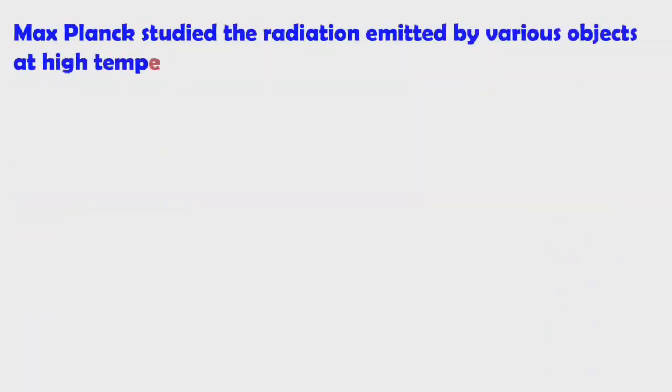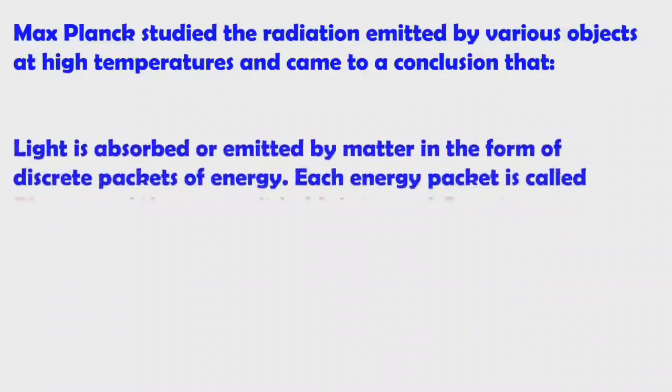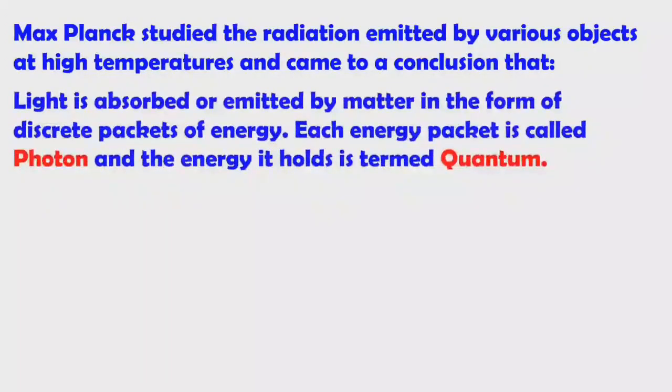Max Planck studied the radiation emitted by various objects. Radiation is nothing but heat emitted by a hot object at higher temperature, and he came to the conclusion that light is absorbed or emitted by matter in the form of discrete packets of energy. Here the iron rod will absorb the heat energy, and after that it will emit the heat energy in the form of discrete packets of energy.